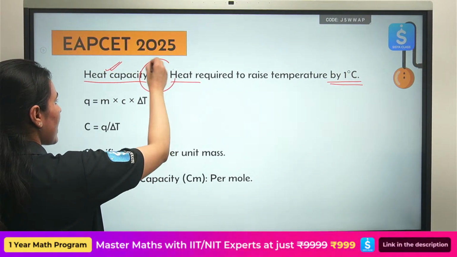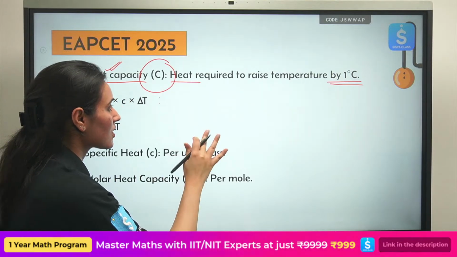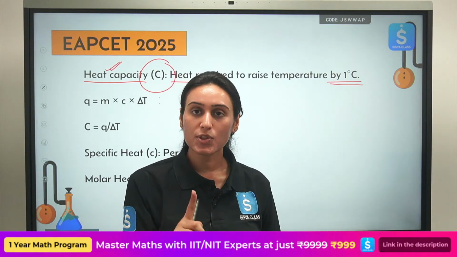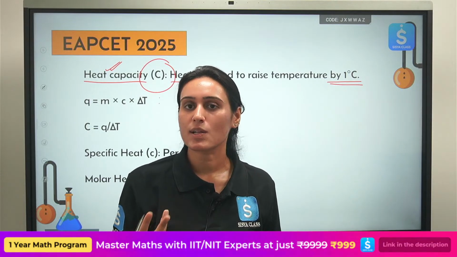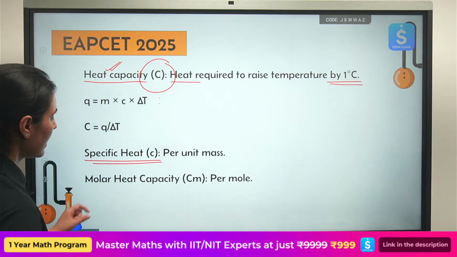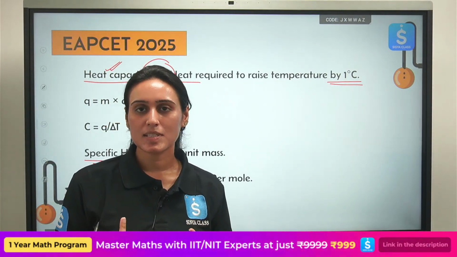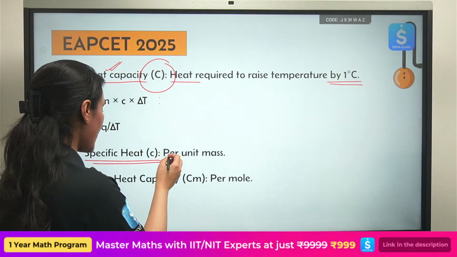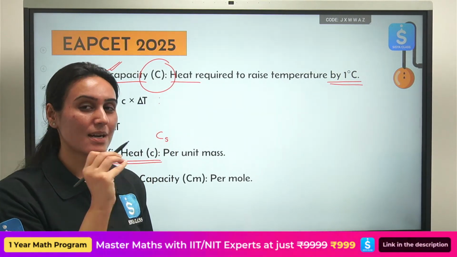We represent it by capital C. If you write the same thing, heat required to raise the temperature of unit mass of the substance by 1 degree Celsius, you will call it specific heat capacity. It is written as small c. Sometimes you may see it written as C with the subscript S also.